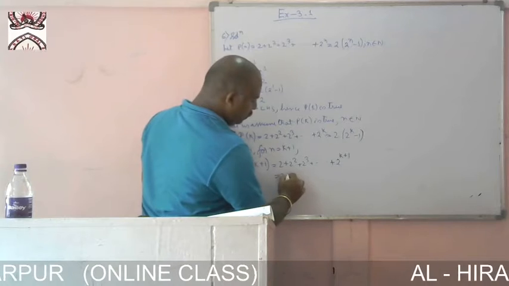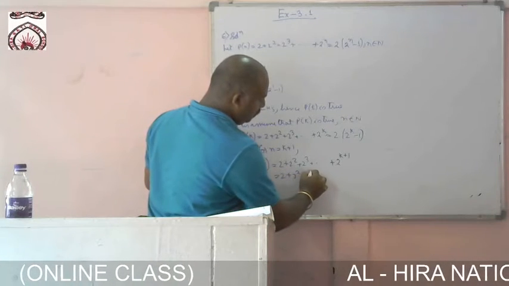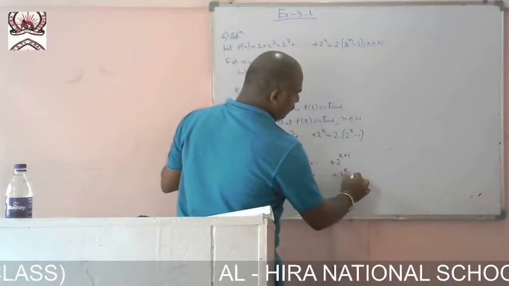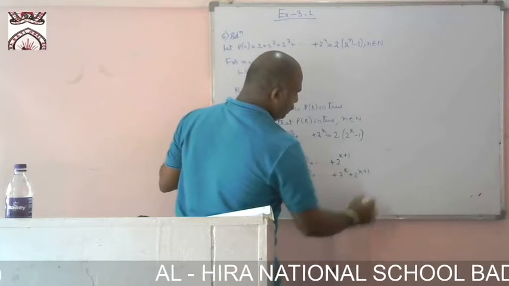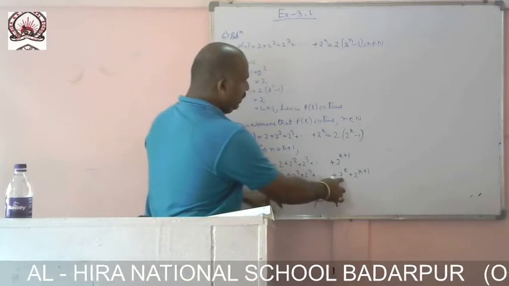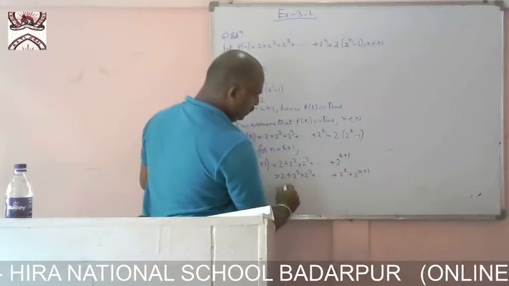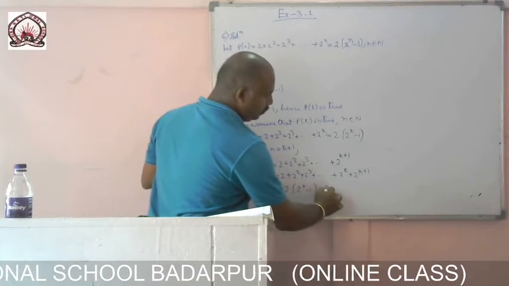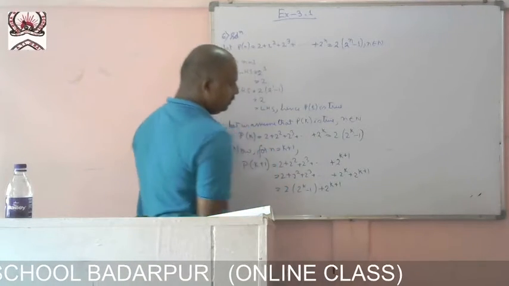This is nothing but 2 plus 2 square plus 2 cube plus dot dot dot plus 2 to the power k plus 2 to the power k plus 1. Now what is the value we are getting here? From here we are getting this one as 2 into 2 to the power k minus 1 plus 2 to the power k plus 1.